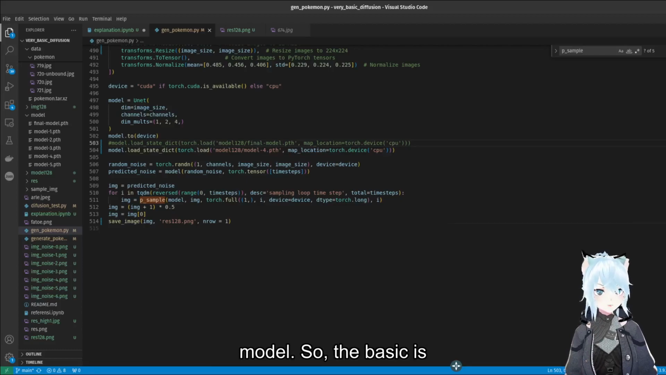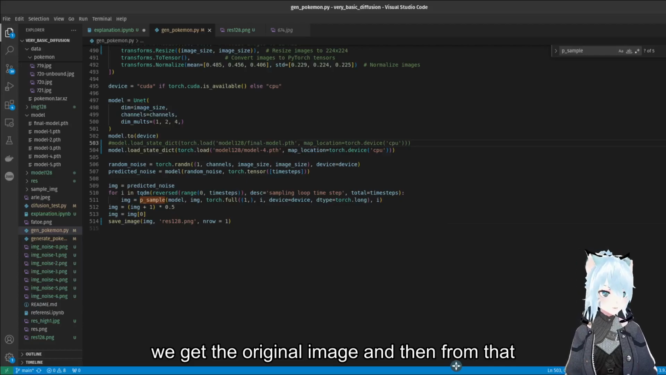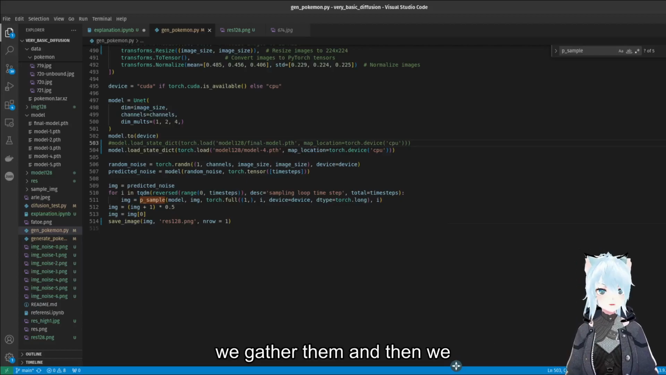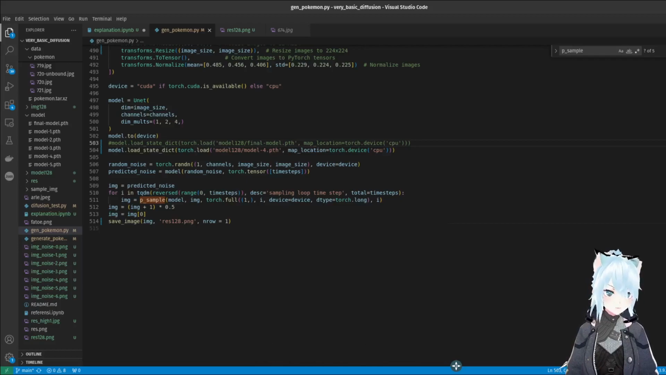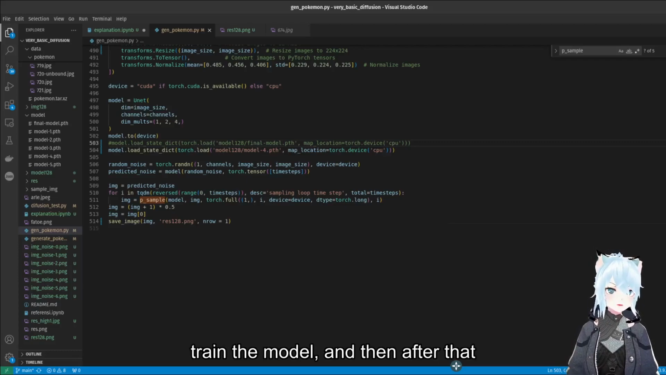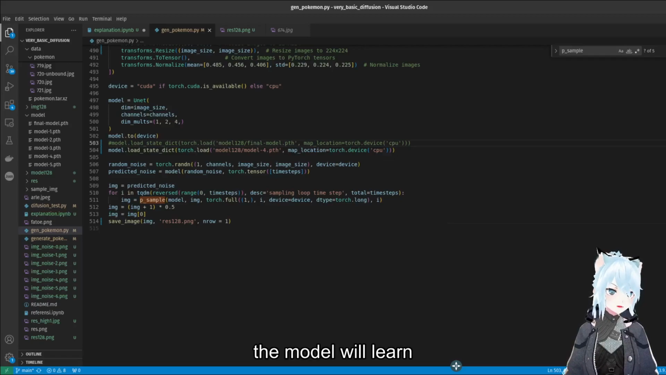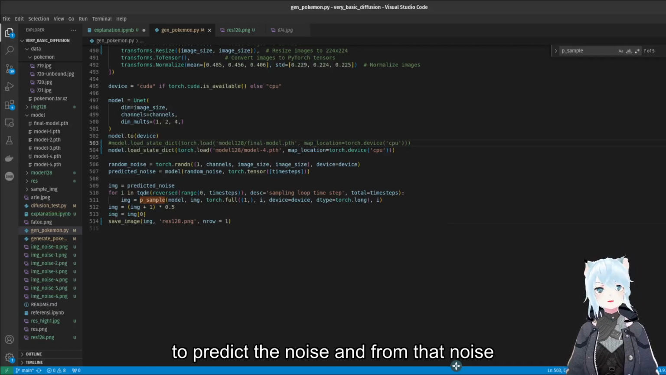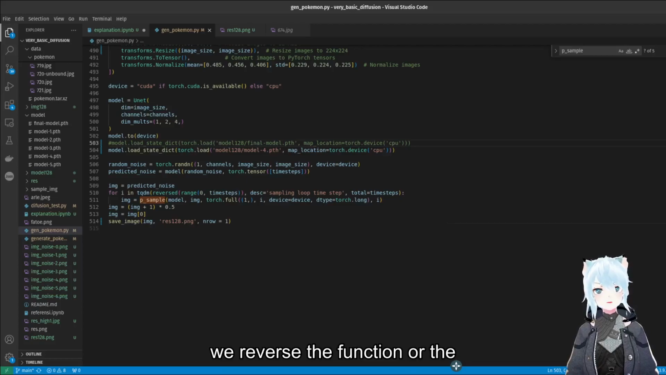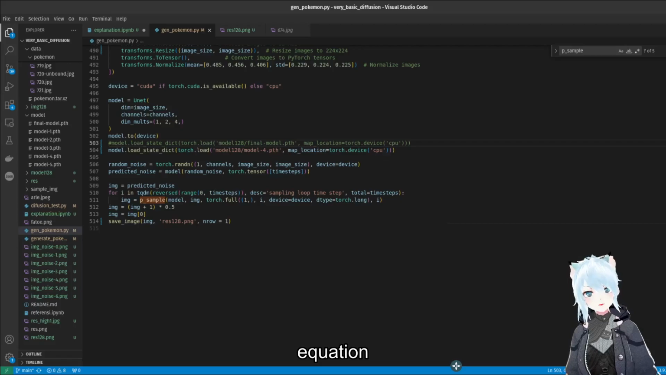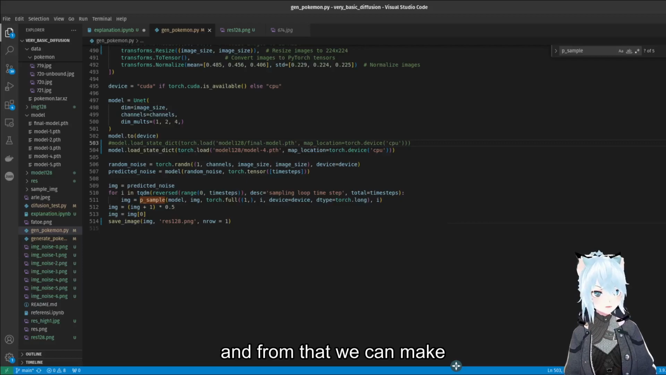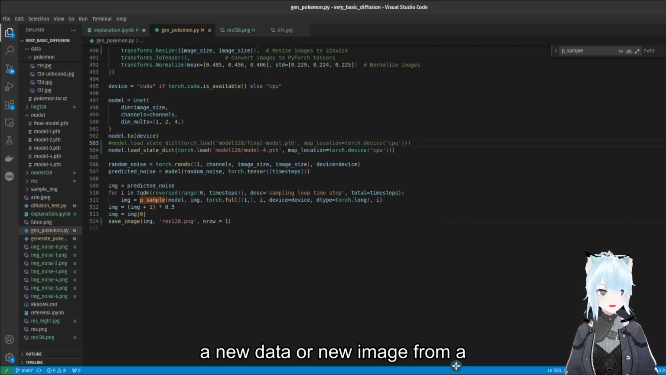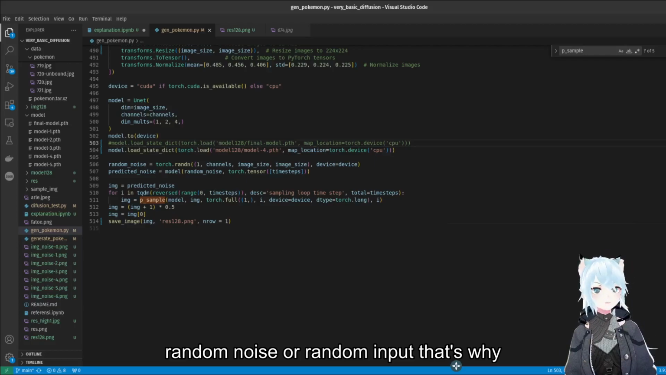So the basic is we get the original image, and then from that we make noise on the image, and we will get a new dataset to train the model. And then after that, the model will learn to predict the noise, and from that noise we reverse the equation for making noise into a denoise function, and from that we can make new data or a new image from random noise or random input.